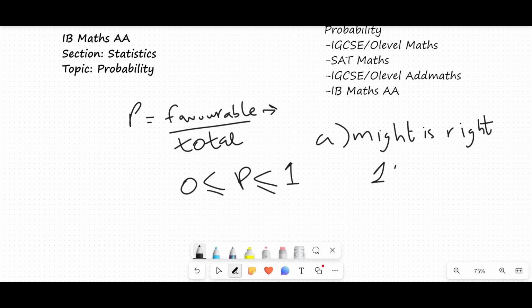And similarly, the other condition is that if we have a bias dice or bias thing that we roll with, like a bias coin toss. Let's say a bias coin can have heads on both sides, and then we have to determine the probability of a head coming, so it would obviously be 1.